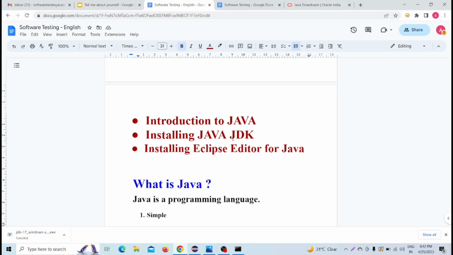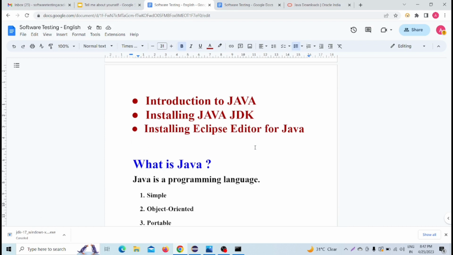No issues. Now coming to the next one, which is installing the Eclipse editor for Java. First we have to know what Eclipse is. Basically, Eclipse is an editor where we will write our Java program. For writing and running the Java program, we will be using the Eclipse editor. Now, how do we download that Eclipse editor for Java?